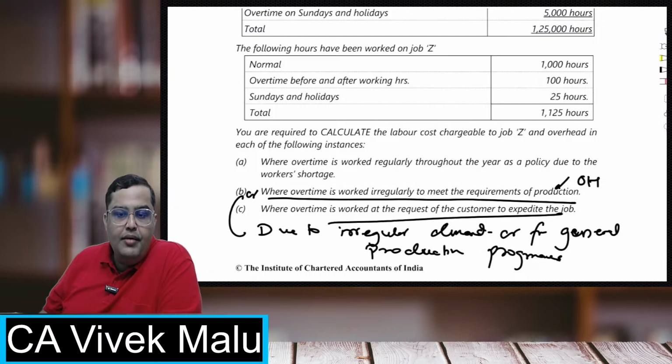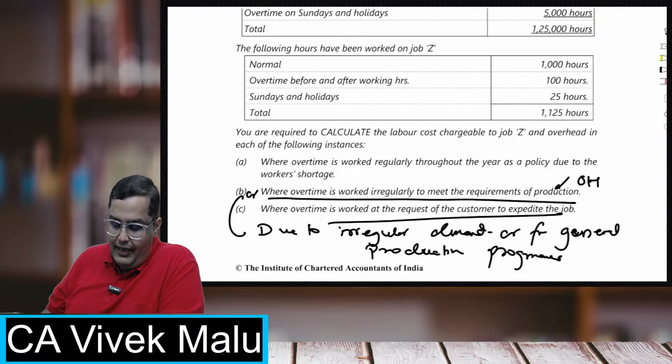Whatever overtime premium we are paying, we will charge it to overheads.